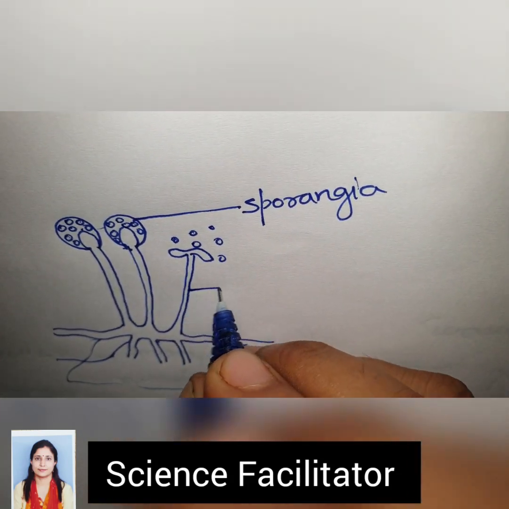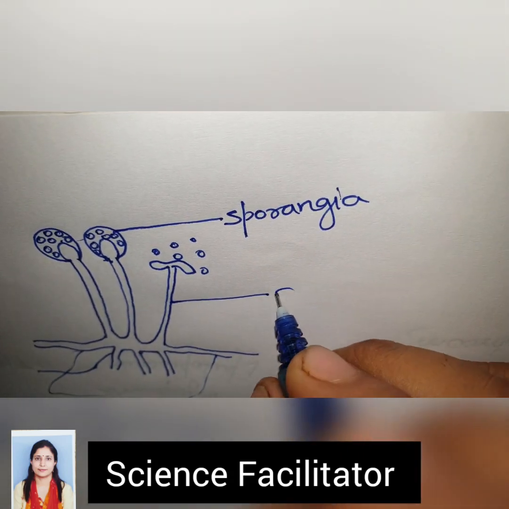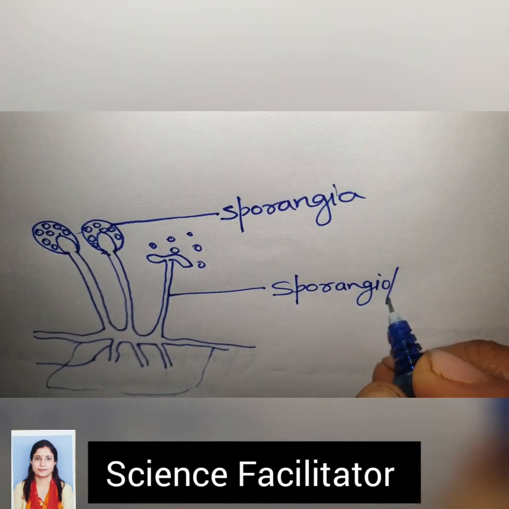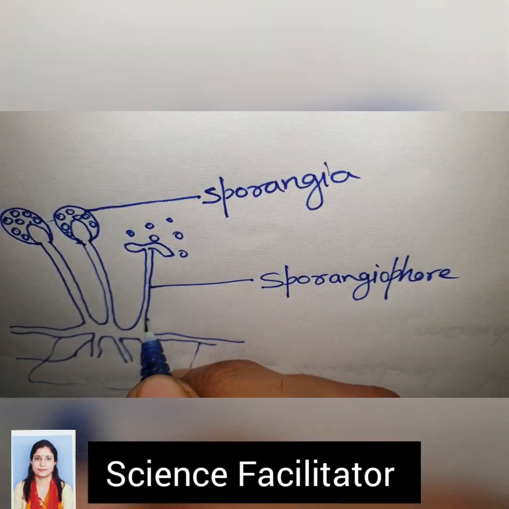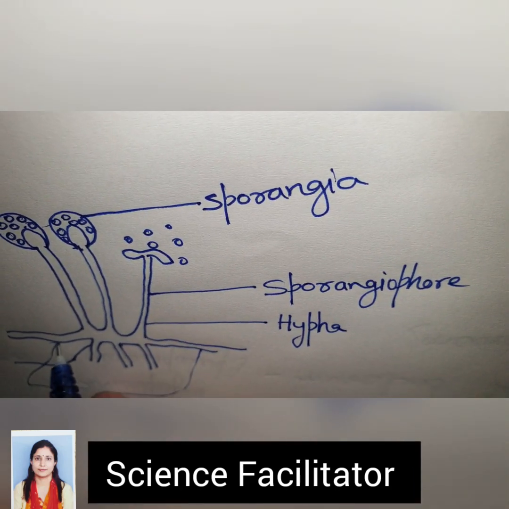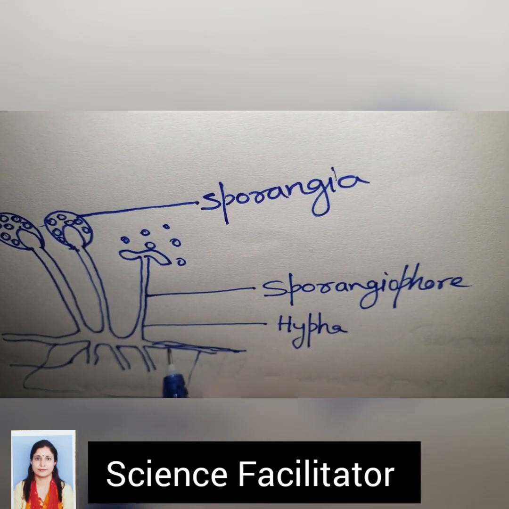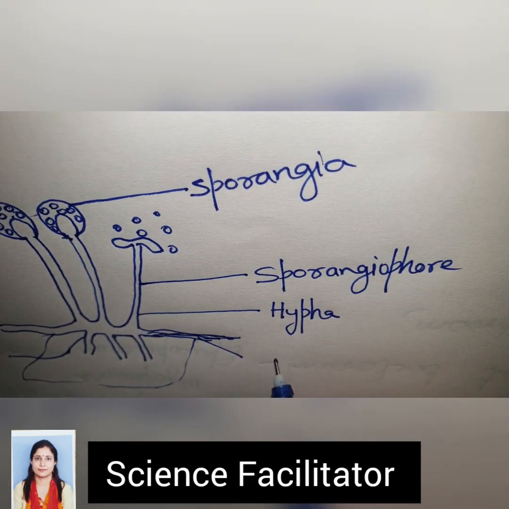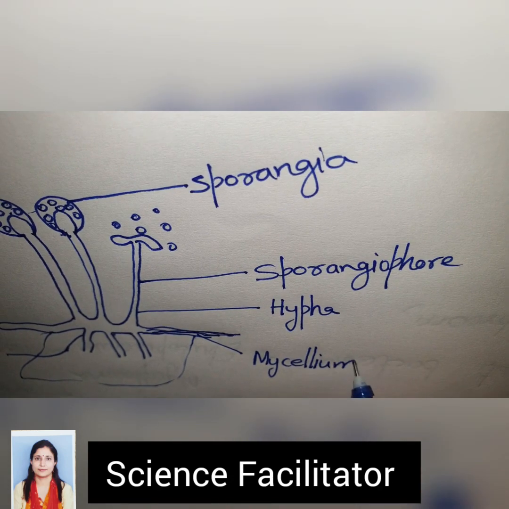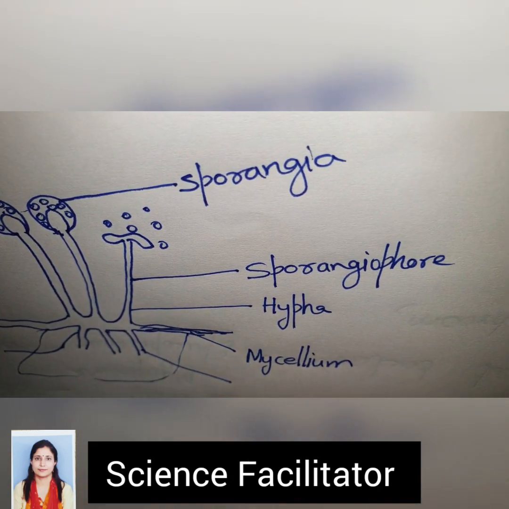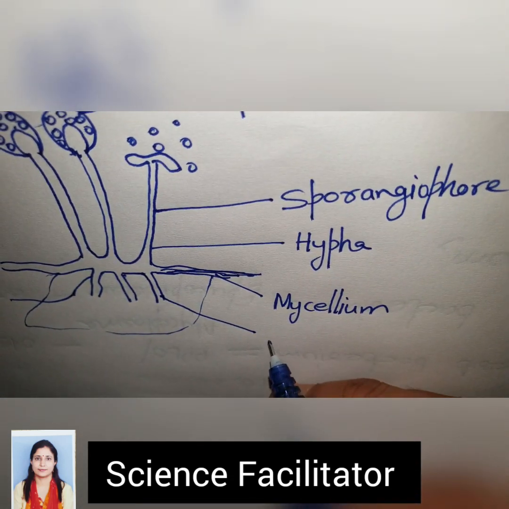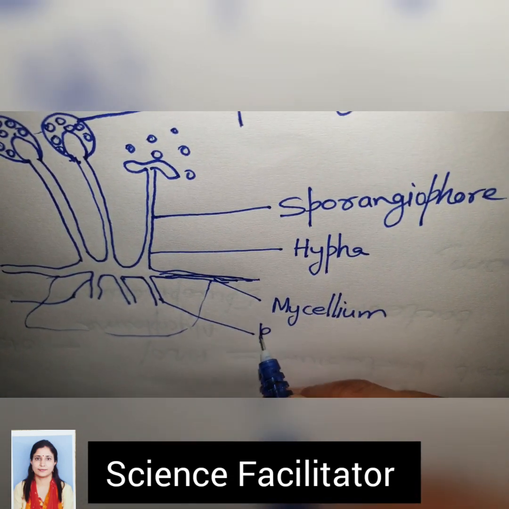And this vertical aerial hypha which bears sporangia is known as the sporangiophore. And this single thread-like structure is known as a hypha. These vegetative hyphae grow parallel to the substrate. This bunch of hyphae is known as a mycelium. And some of the hyphae grow deep into the substratum, that is into the bread, that is known as the haustoria.